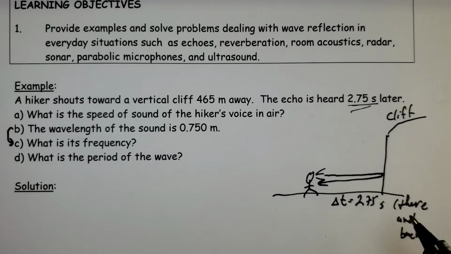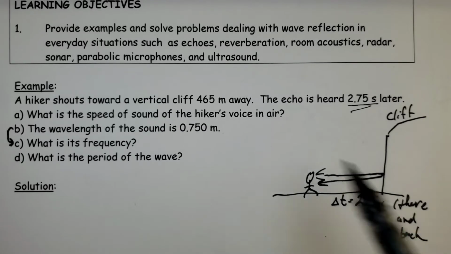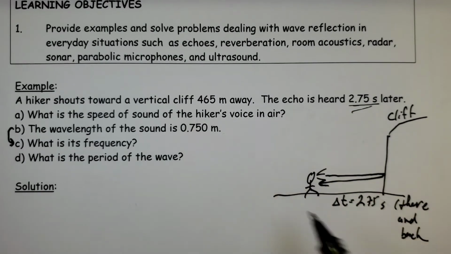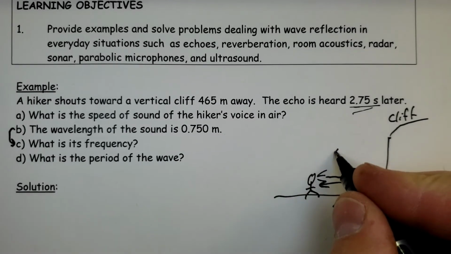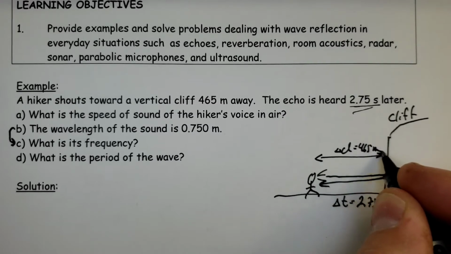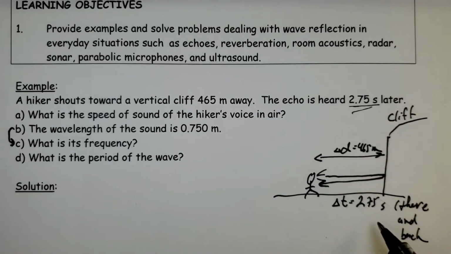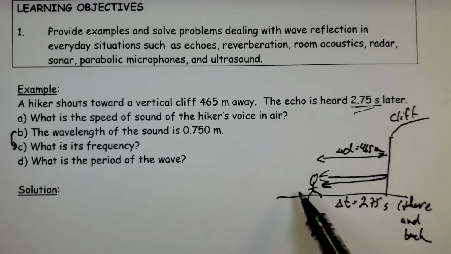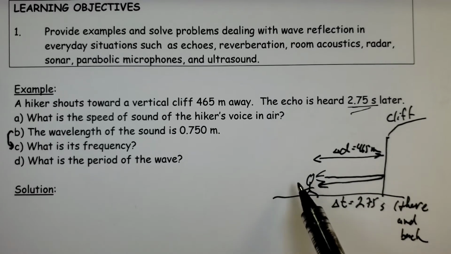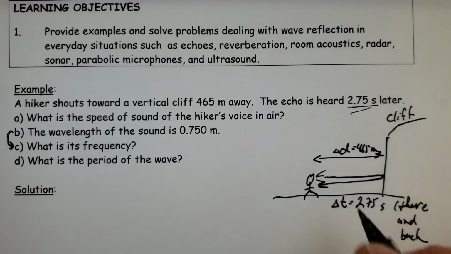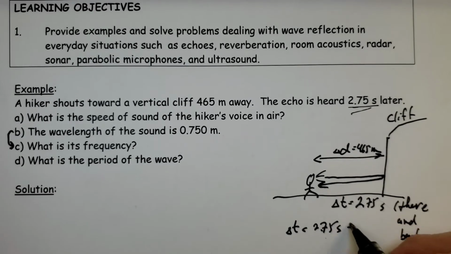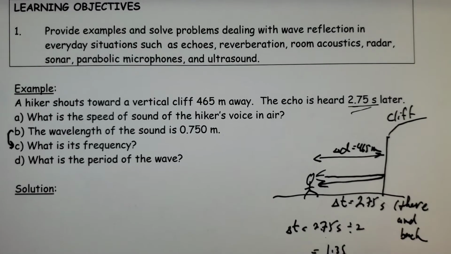So there's a couple of things we could do here. We want to figure out the speed, and we know how far it is. To figure out the speed, the time and the distance must coincide. Right now, we're told that the cliff is 465 meters away, and your voice to go there and back is 2.75 seconds. So either we have to double the distance to represent there and back, or take the time of there and back and just divide it by 2 to figure out just the time from here to here. And I think that's what I'll do. It kind of makes the most sense. We'll take 2.75 seconds divided by 2, and I get 1.38 seconds.